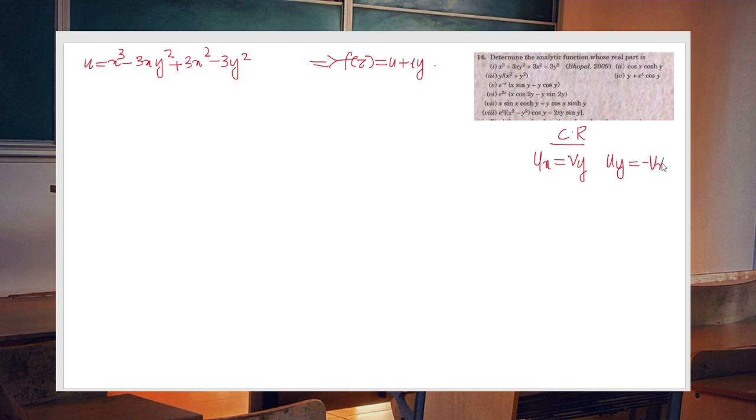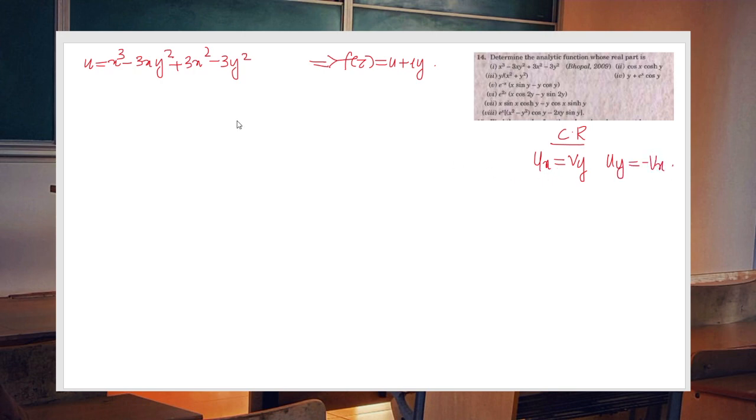Let us do one more problem. Let us take the first one, that is u equal to x cube minus 3xy square plus 3x square minus 3y square. I am now going to find the conjugate of this function such that f of z equal to u plus iv is analytic. So first of all, we have to consider the CR equation: ux equal to vy, uy equal to minus vx.